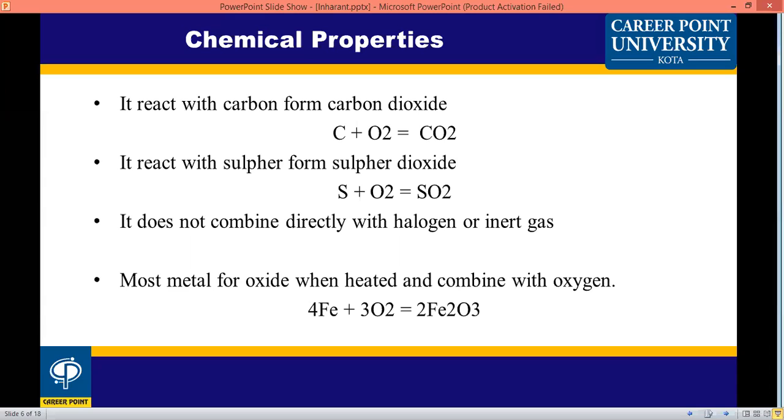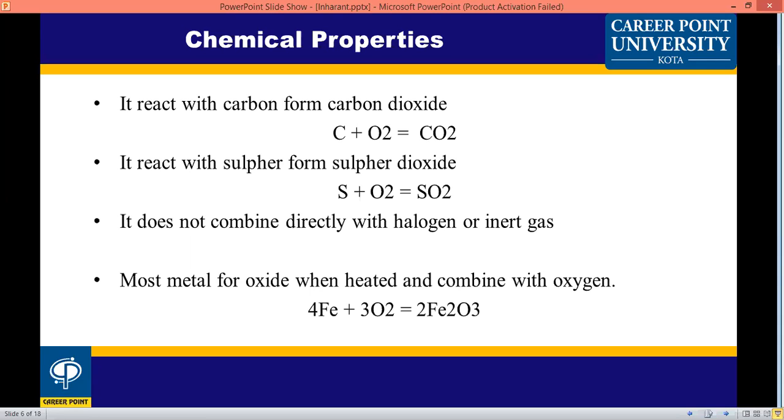Iron reacts with oxygen to form ferrous oxide. Basically, if oxygen reacts with carbon, carbon dioxide forms; if it reacts with sulfur, sulfur oxide forms.